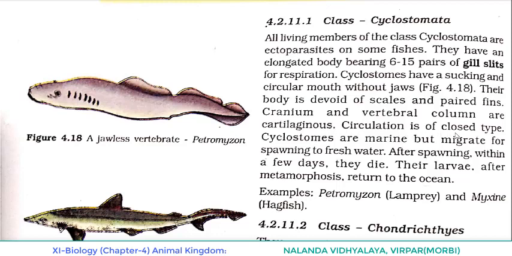Circulation is of closed type. Cyclostomes are marine but migrate for spawning to fresh water. This is a unique feature of class Cyclostomata. Please underline the point. What is the unique characteristic here? Cyclostomes are marine but migrate for spawning to fresh water. What do you understand by the term spawning? Spawning means releasing or depositing eggs.